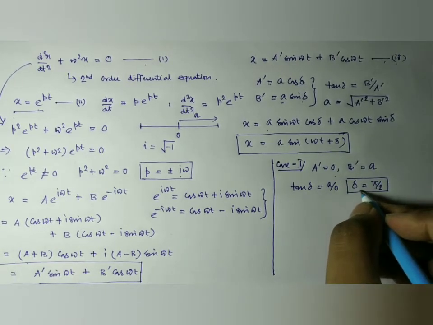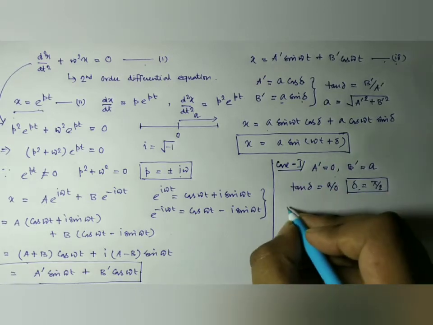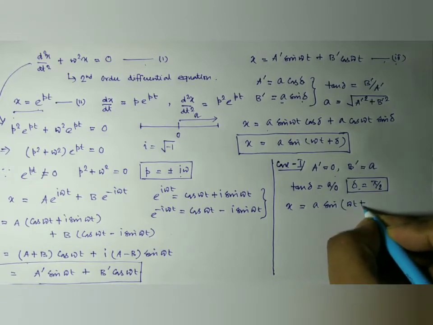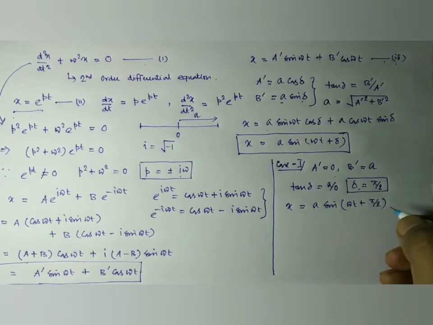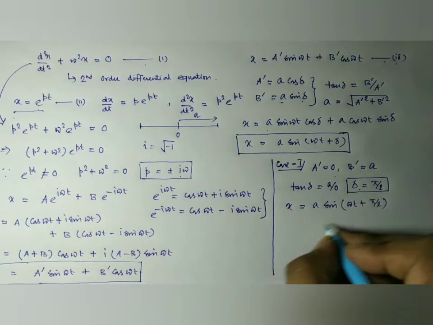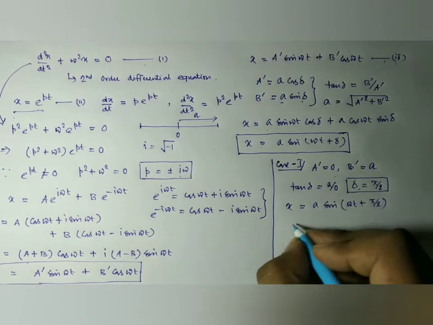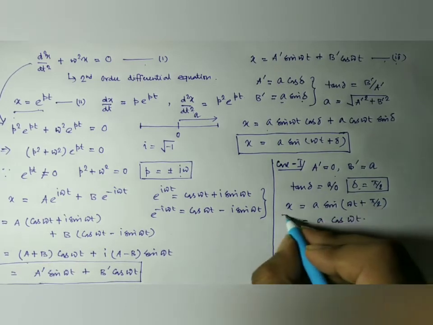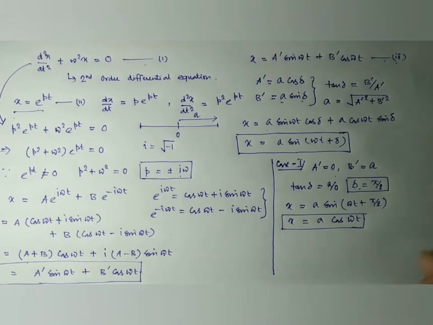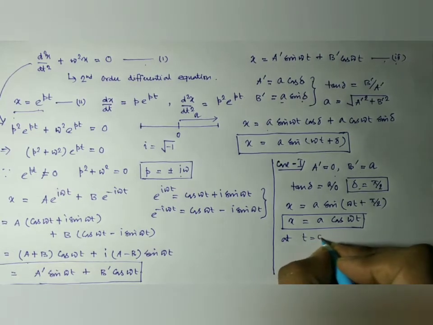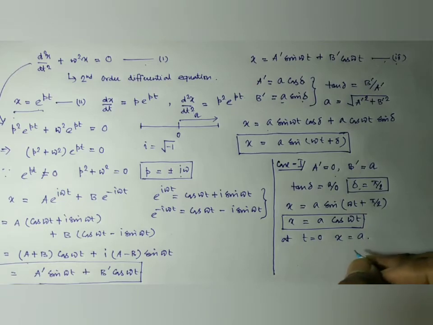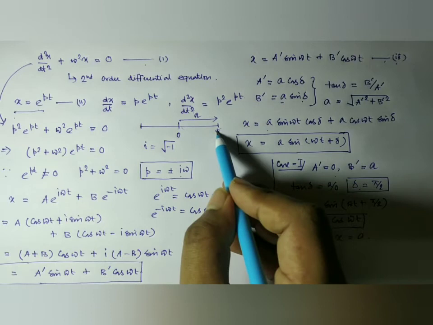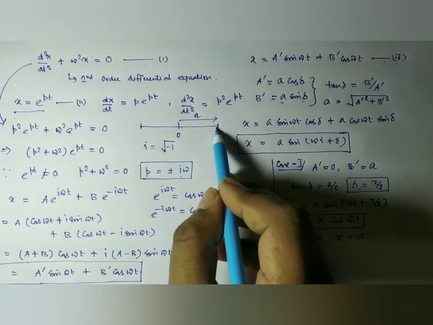Delta is pi by 2. So we have x equal to a sin(omega t plus pi by 2), which we can write as a cos omega t. From here we can see that at t equal to 0, x is equal to a. This means that the particle starts its motion from one of its maximum positions, that is x equal to a.